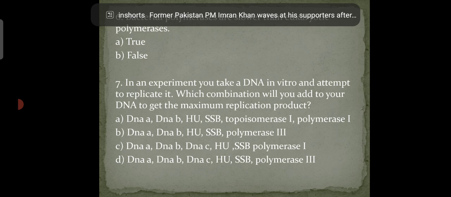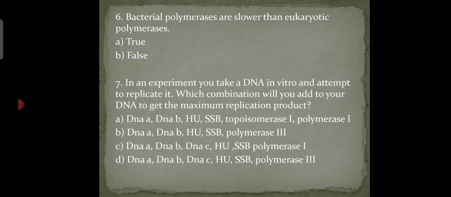Next is seven. In an experiment, you take a DNA in vitro and attempt to replicate it. Which combination will you add to your DNA to get the maximum replication product? So the options are given below. A. DnaA, DnaB, HU, SSB, topoisomerase 1, polymerase 1.